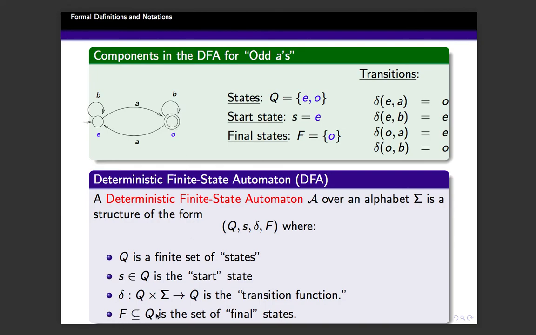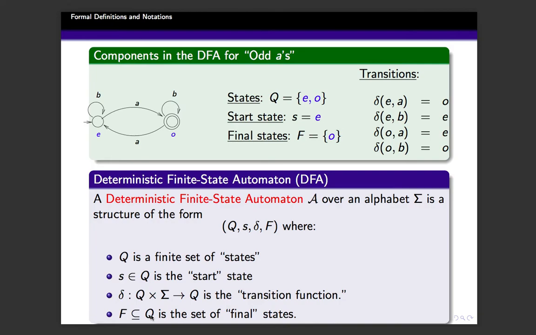It could be any subset of Q other than the null set, because if capital F is the null set, then the automaton is not going to accept any string, and is a trivial one, not interesting. For all other cases, F could be a non-empty subset of Q. Okay, that is the definition of DFA. With that, let us proceed.